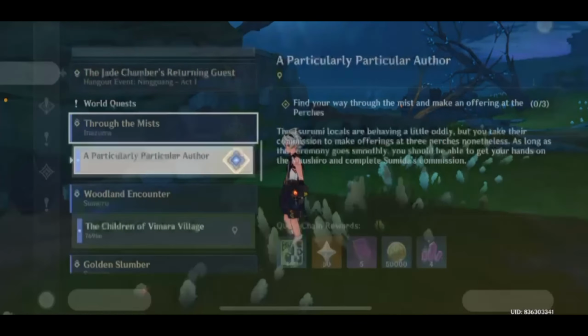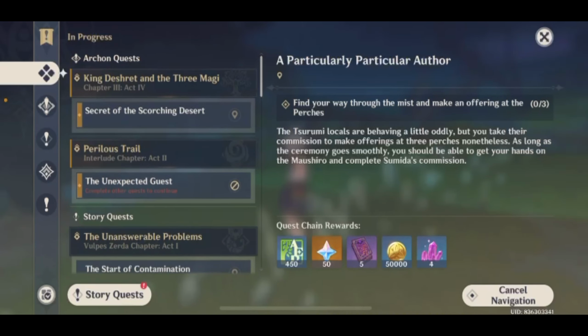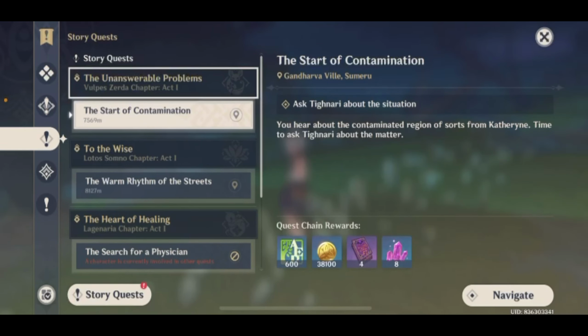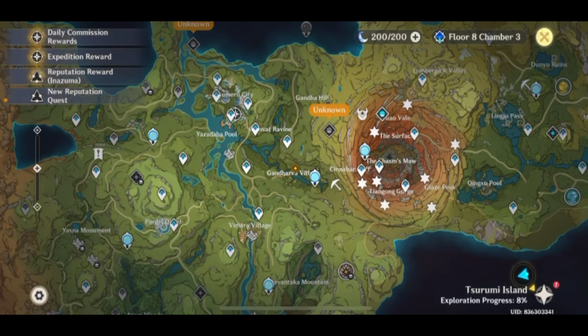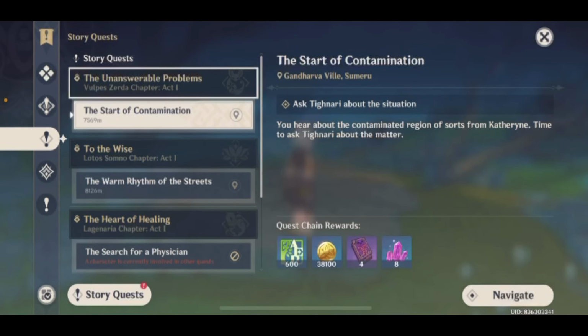So if you are in a certain quest like this one, as you can see, I'm at the start of this quest, Contamination. I can just choose to navigate to it if I want to do the quest, but if I do not want to do the quest, then I can just cancel navigation. You cannot remove this quest from this page altogether, but you can choose to ignore the quest and move on.